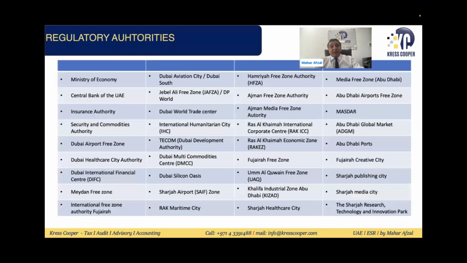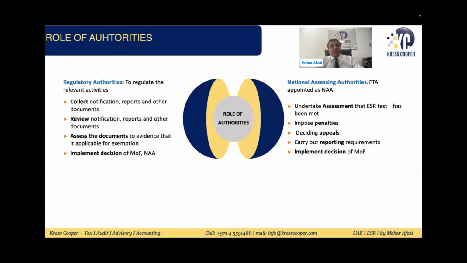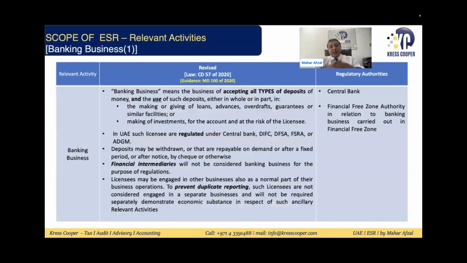These are regulatory authorities. You can go through this. The role of the regulatory authority is to collect, review, and assess the documents. The role of the national assessing authority is to make the assessment, impose penalties, decide appeals, and all these things. So what is the relevant activity?